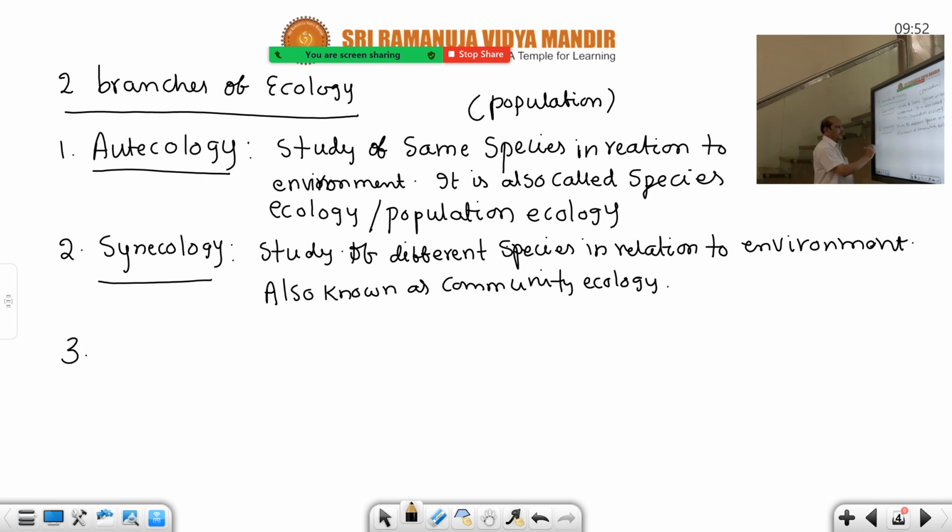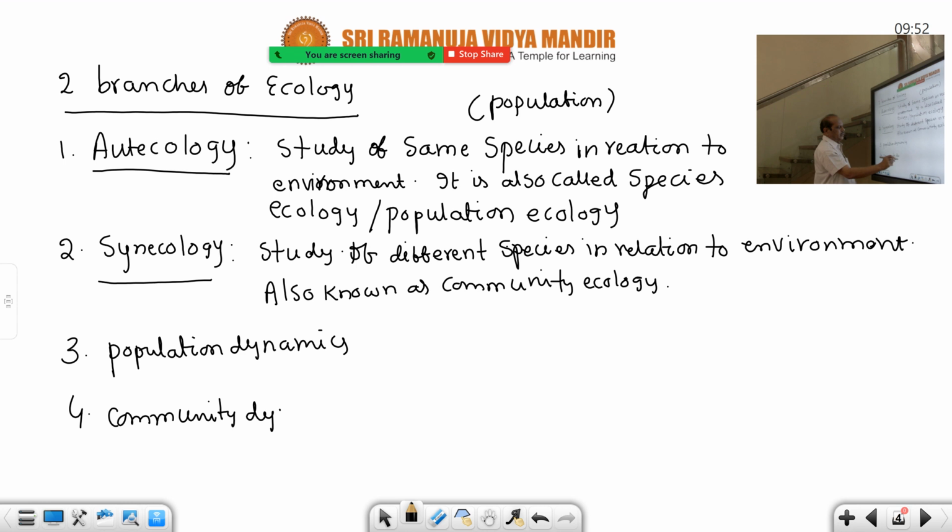And there are population dynamics and community dynamics, another two branches related to this ecology. Dynamics refers to the size of the population. Whenever dynamics comes, it refers to the size of the population. So population dynamics deals with the size of the population, when the size of the population increases or decreases.